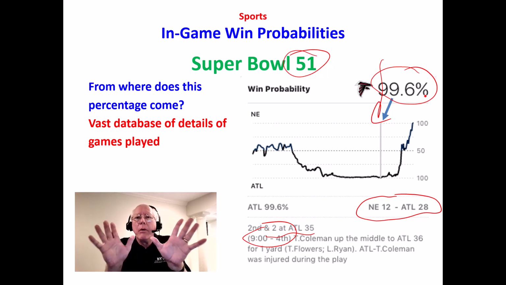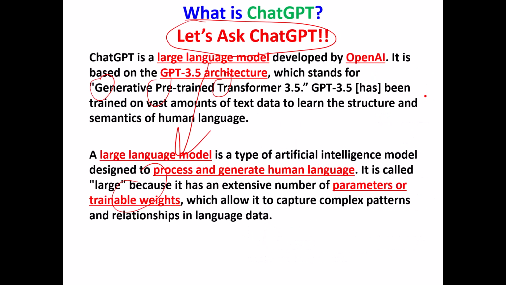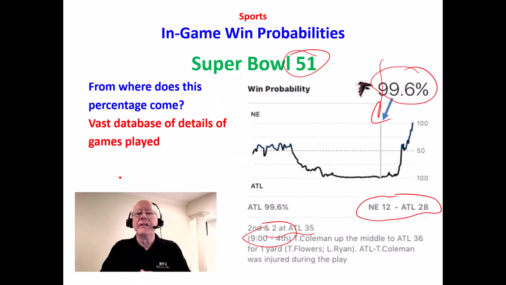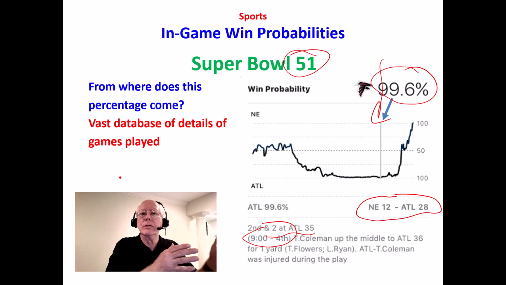And so what the program does, this artificial intelligence, going back to the large language model, there are parameters or trainable weights. And what this database does is say, let's identify the important things that determine the outcome of a game. First, what's the score? Who's ahead? Where's the game being played? How much time is left? What's the down and distance? What's the weather like? All those things that people who follow football have said are important things in determining who will win and who will lose a football game.